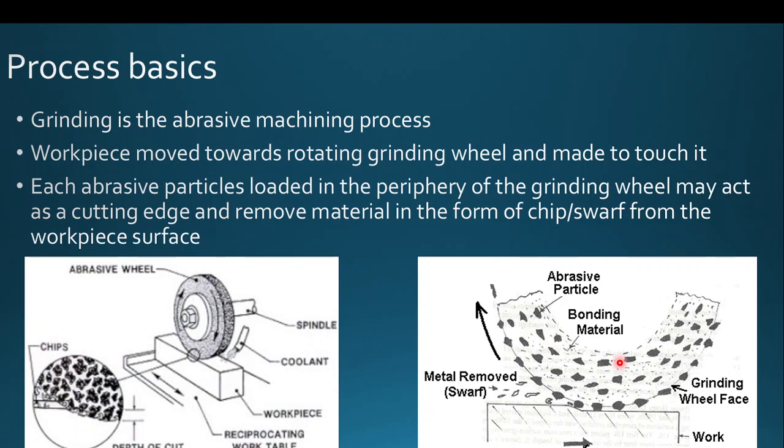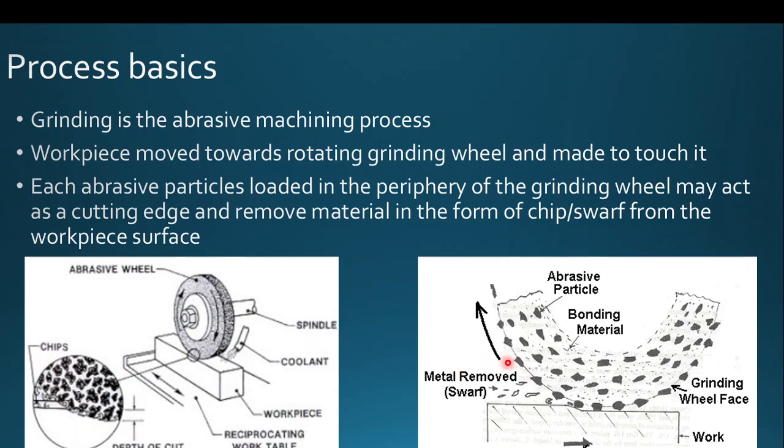Two kinds of maintenance activities can be done on a grinding wheel. One is grinding wheel dressing, another one is grinding wheel truing. Grinding wheel dressing is nothing but reloading the grinding wheel in order to compensate for the loss of the abrasive particles. So fresh abrasive particles are loaded on the outer surface of the grinding wheel in order to compensate for the detachment of the older abrasive particles. This is nothing but dressing of the grinding wheel.